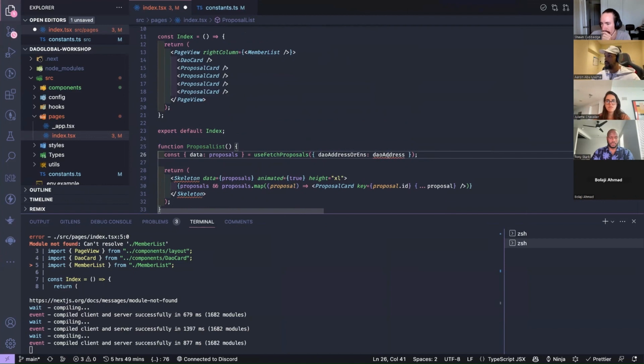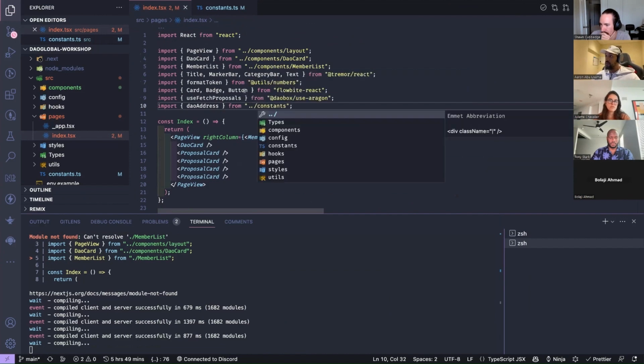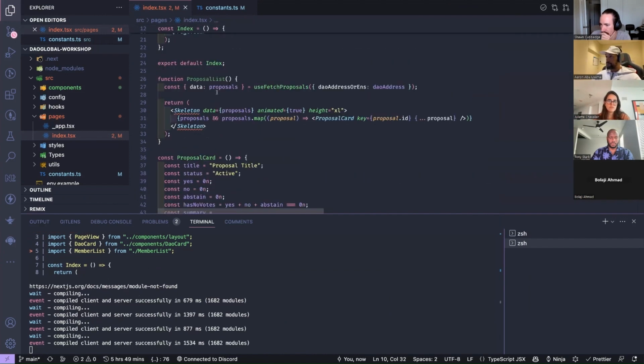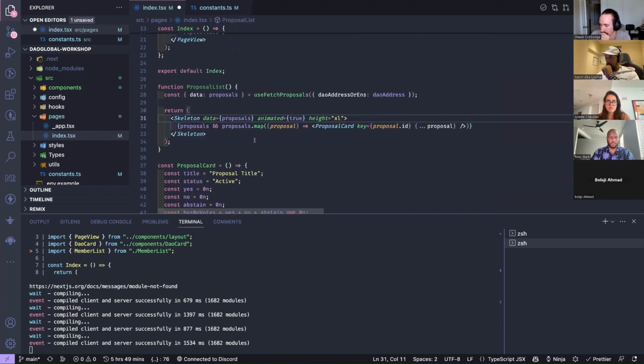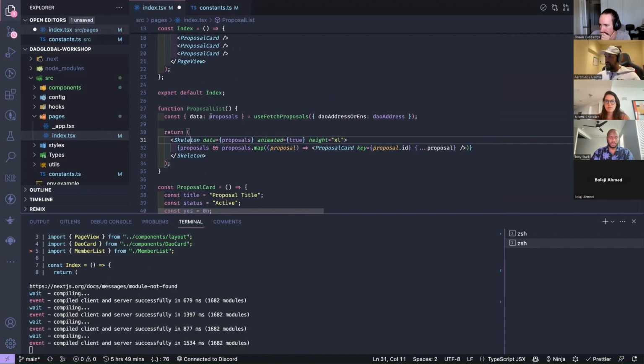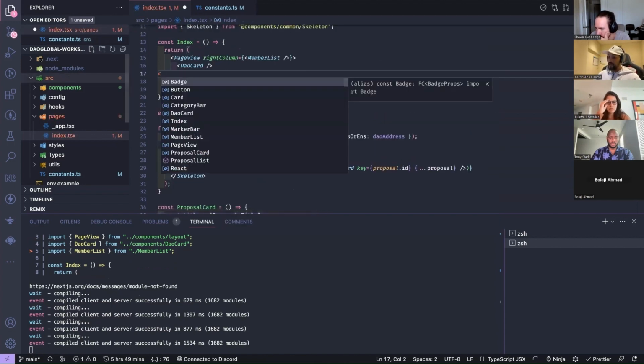So we can introduce that, right? And then of course the DAO address, which we've got in constants. And yeah, skeleton as well, we need to import that too. And let's get rid of this stuff here and just bring in that proposal list.